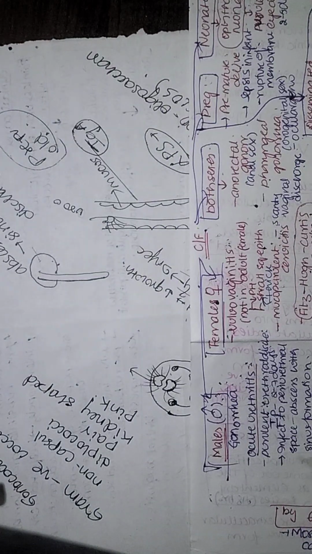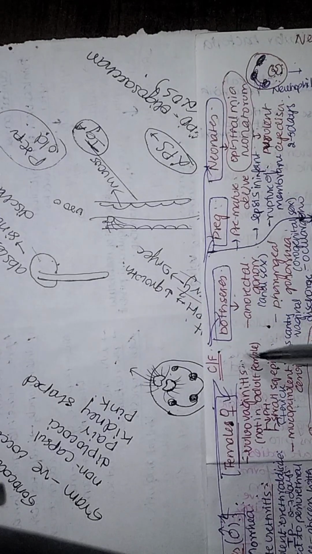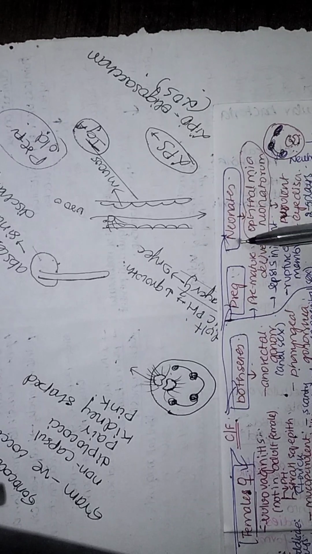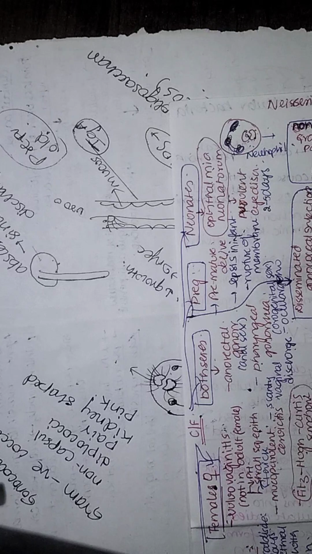So it causes features in males and features in females. It may have common features in both sexes, when a pregnant woman gets infected, when neonates get infected, and when it gets disseminated. These are the clinical features. Next, coming to the laboratory diagnosis.